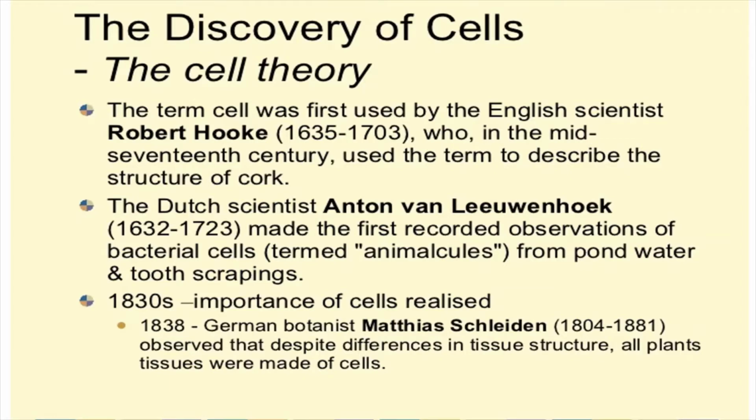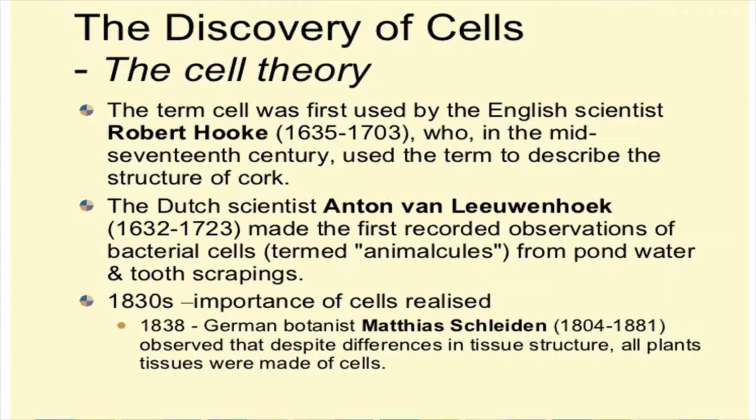In the mid 17th century, Robert Hooke used the term cell to describe the structure of cork. And the scientist Antoine Leeuwenhoek, from 1632 to 1733, made the first recorded observation of bacterial cells, and he termed them animalcules, from pond water and tooth scrapings.